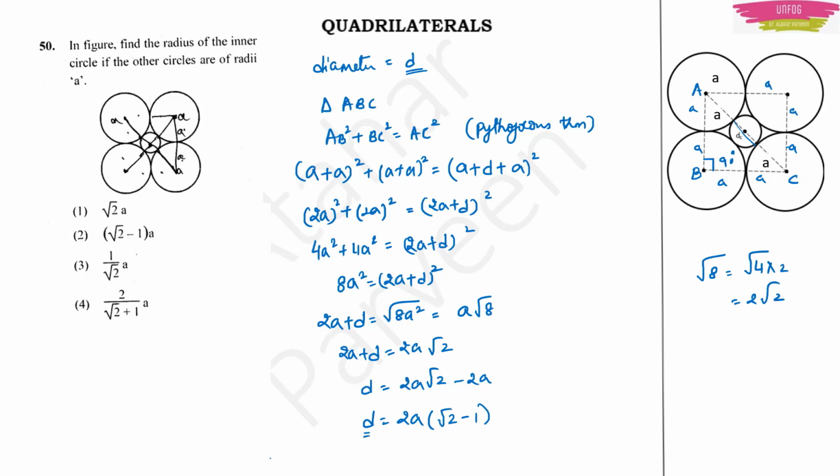But what is the question? The question is we have to find the radius. So radius is equal to d upon 2. So this is equal to 2a into (root 2 minus 1) upon 2. So this is equal to a into (root 2 minus 1). So option 2 will be the correct answer.